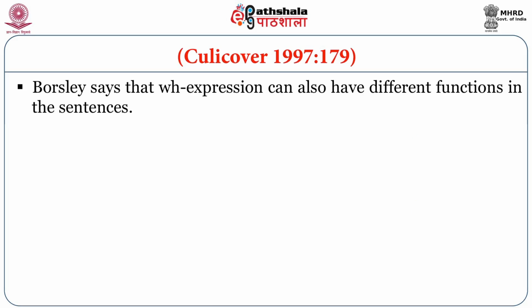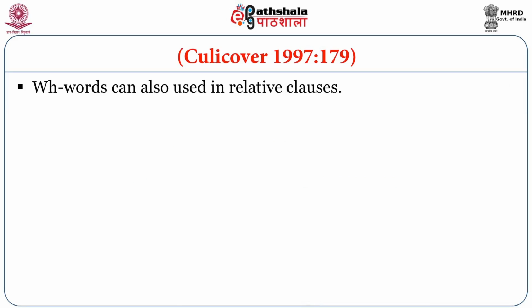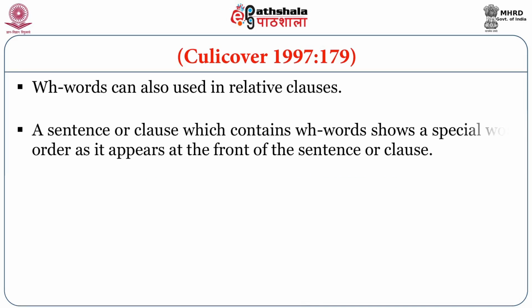Borsley says that WH expressions can also have different functions in sentences. Who did Ras see? That is functioning as the object of a verb. Who did he give the pen to? Now who is the object of a preposition. I repeat, WH words can also be used in relative clauses. A sentence or clause which contains a WH word shows a special word order as it appears at the front of the sentence or clause. Just a very common sentence, what is your name?